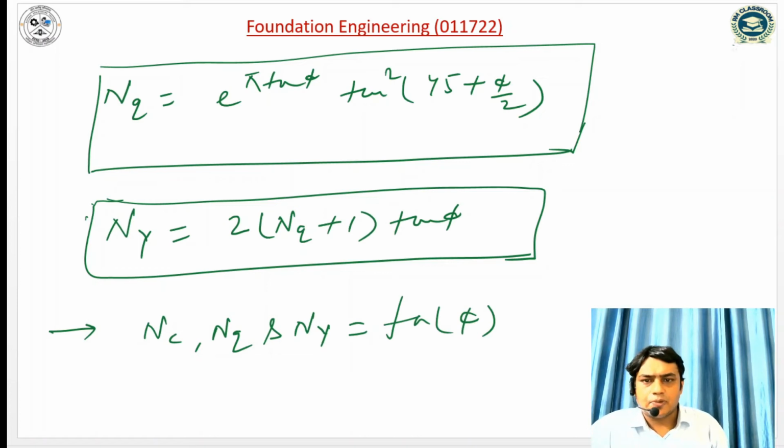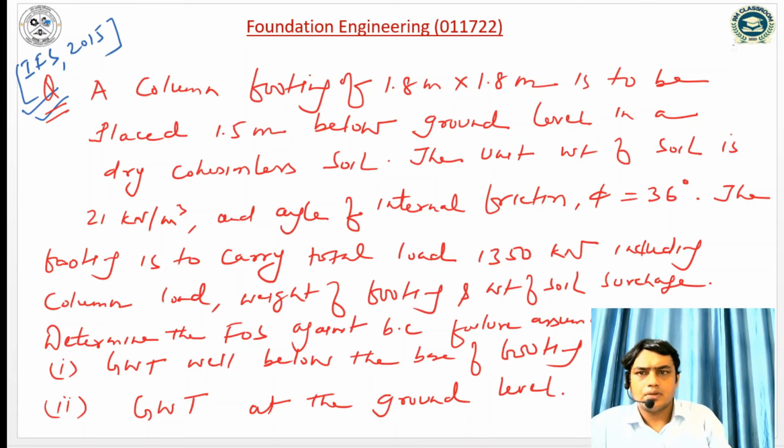So let us take one problem. A column footing of 1.8 meter by 1.8 meter, meaning a square footing, is to be placed 1.5 meter below the ground level in a dry cohesionless soil, meaning c is equal to 0. The unit weight of soil is 21 kN per meter cube and the angle of internal friction is 36 degrees.